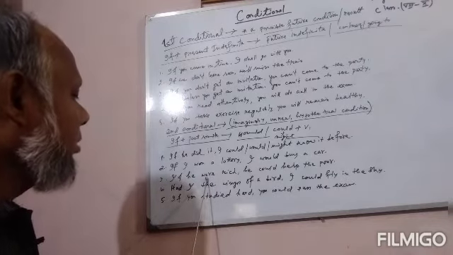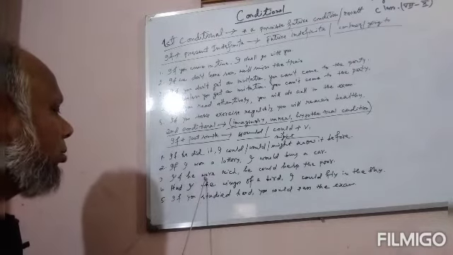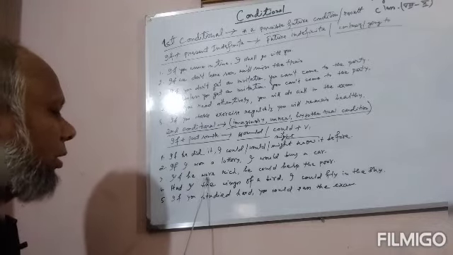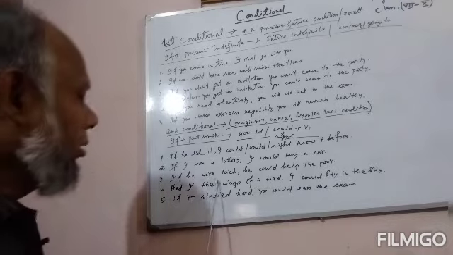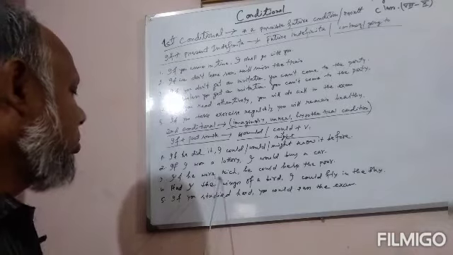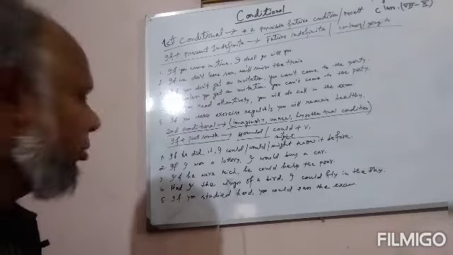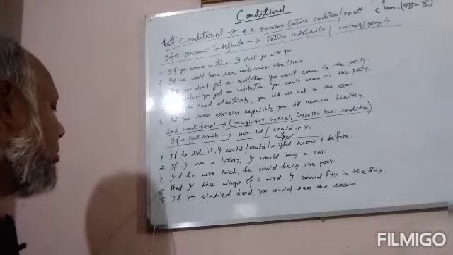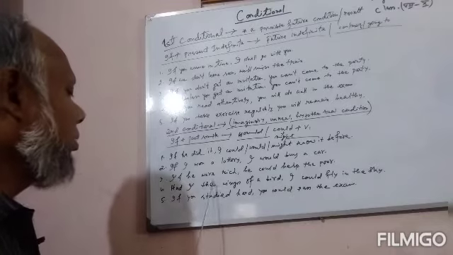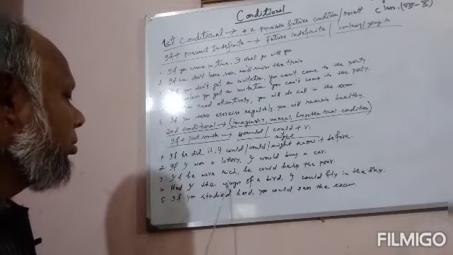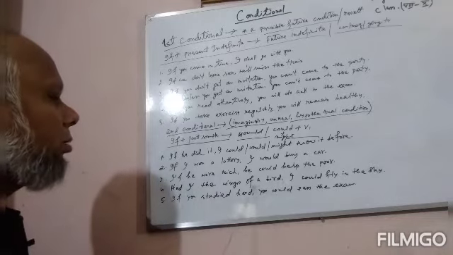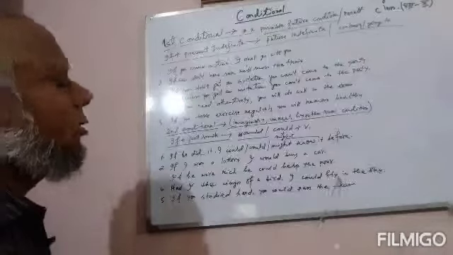Notice one thing, remember one thing: were is used with all persons if we indicate anything unreal. If we wish anything which is unreal or imaginary, we have to use were with all persons. Now, number 4, had I the wings of a bird, I could fly in the sky. Actually, I don't have any wings, so it is my imaginary. Had I the wings of a bird, I could or I would or I might fly in the sky.